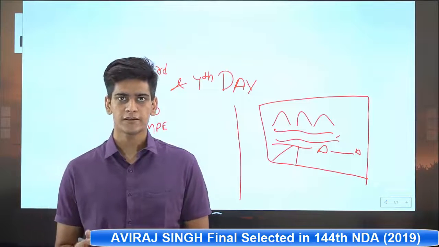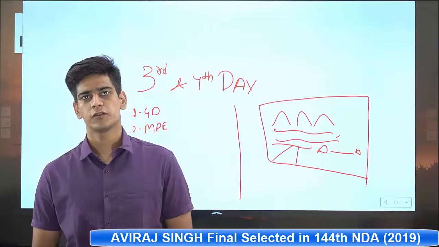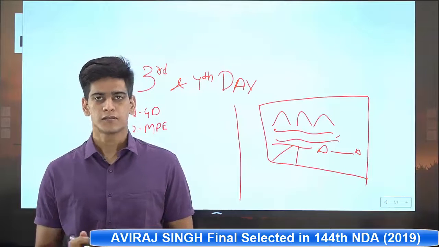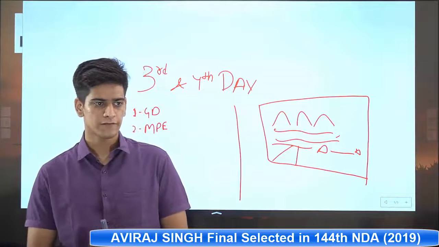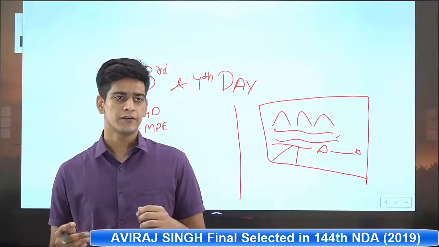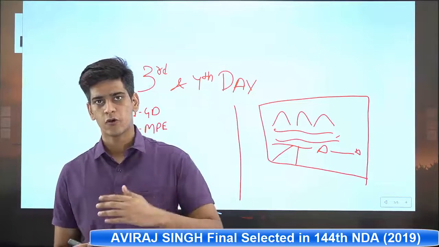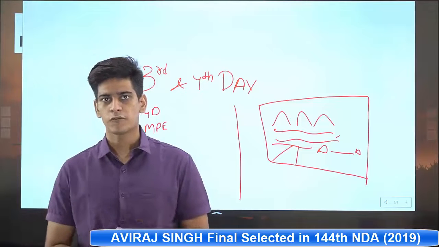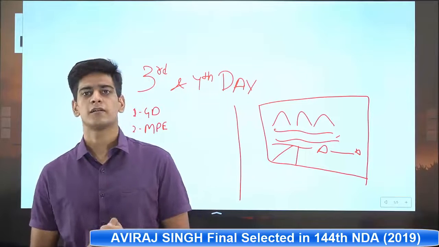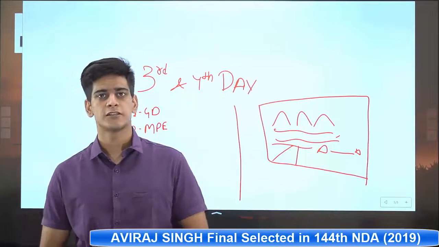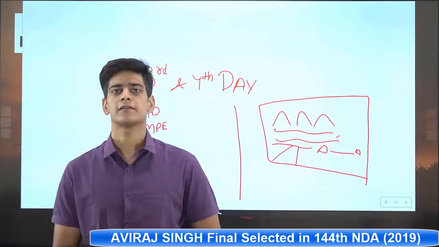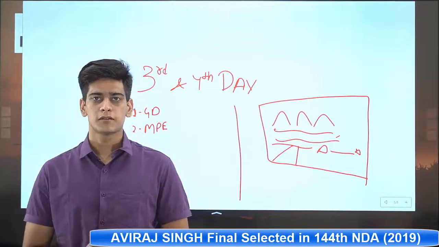The only difference is that in the full group task, the difficulty of the obstacles is considerably less compared to the progressive group task. So one more test that has been left is the lecturette. In the lecturette, you are given a card. On the card there are 4 topics, and you have to choose any one of them and speak about it in front of your teammates and the GTO as well. But the main problem is that for the lecturette you don't get much time for preparation.